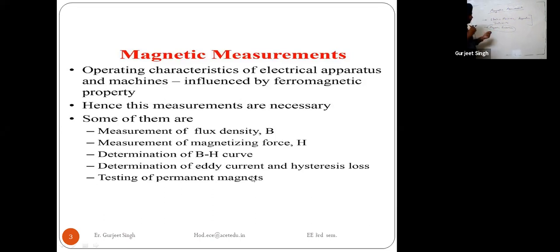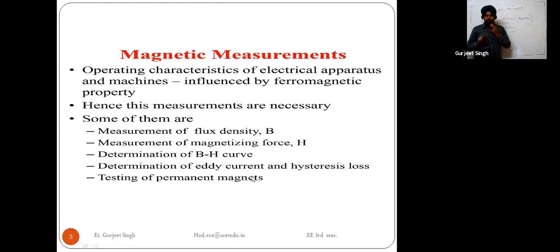And what are these magnetic properties? Basically, the working of our electrical machines, apparatus and instruments is totally dependent upon Faraday's law of electromagnetic induction, that is, the eddy current.